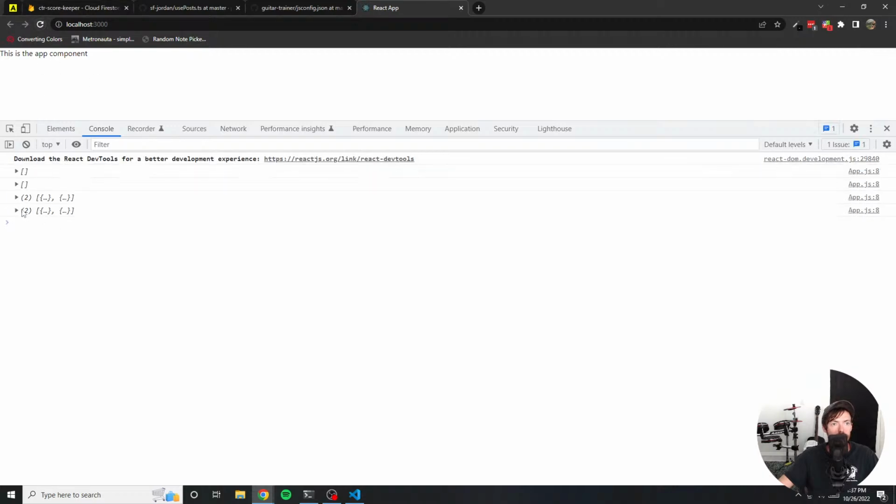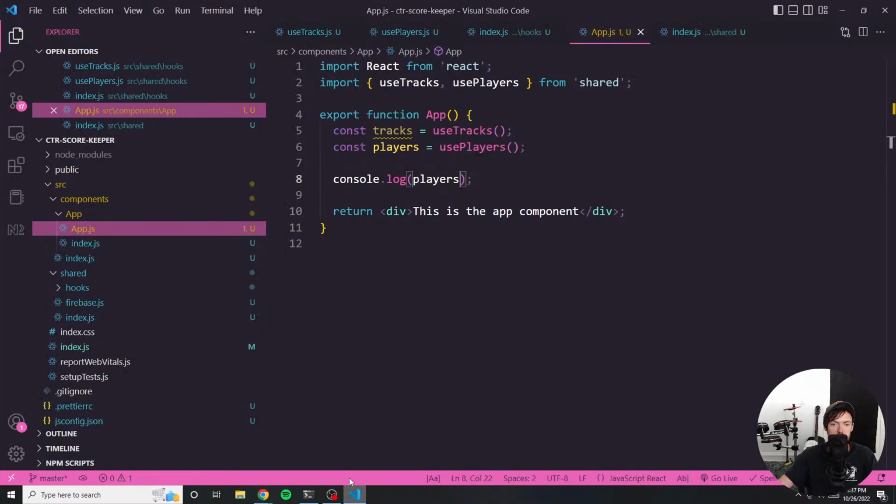So refresh. Here we go. We got both of the players. So now I know that my Firebase is up and working as expected, and I can access both the players and the tracks through this very, very simple API. So let's go ahead and use that to begin displaying information that we want to see on the screen.